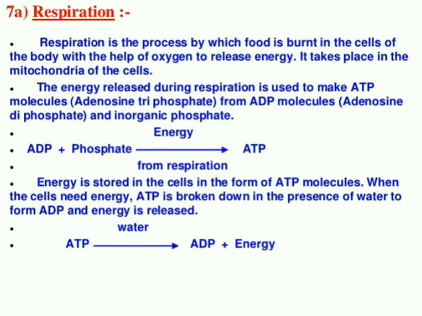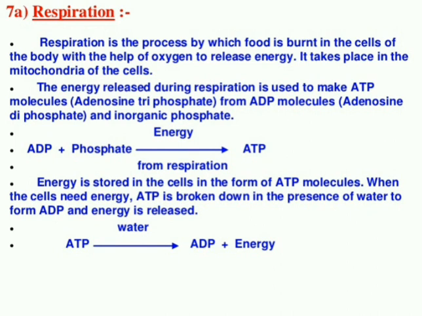Energy is released during respiration in the form of phosphate, and that phosphate reacts with ADP, adenosine diphosphate. So 2 plus 1 is 3, it will become what? ATP, that is adenosine triphosphate. And this form, ATP, is the energy stored in mitochondria. So maybe an MCQ could ask: in what form is the energy stored in mitochondria? That is ATP, adenosine triphosphate.